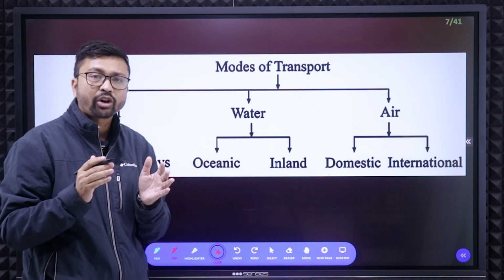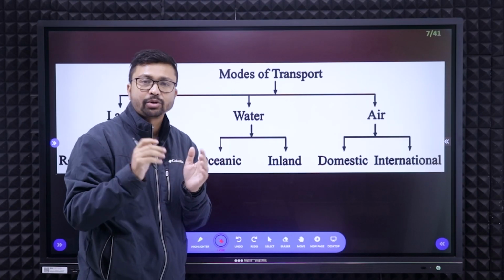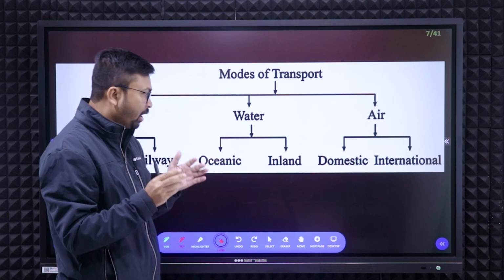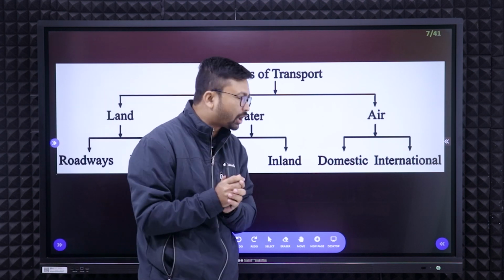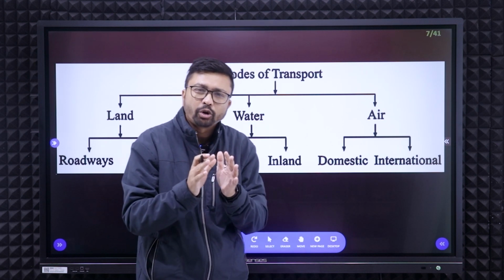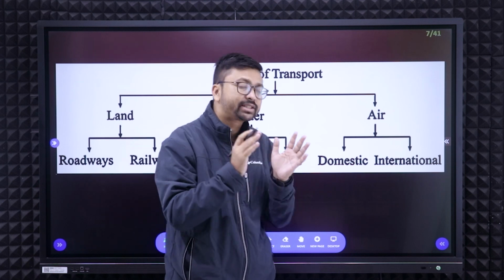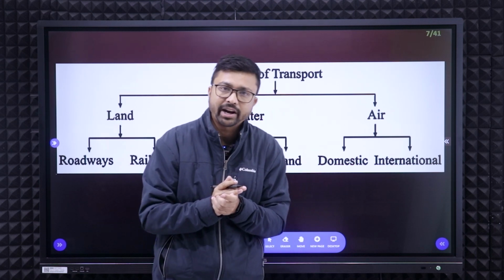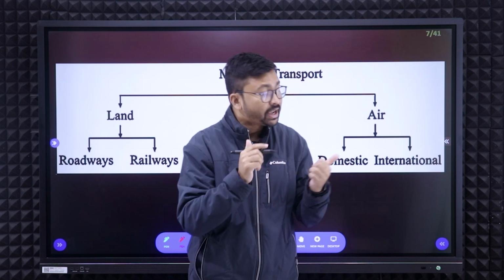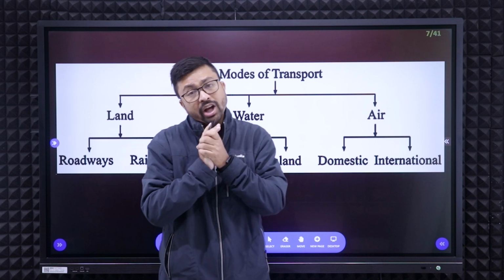Next, inland waterways are basically within the country, especially rivers and canals used for this type of transportation, right? Next one, air transport, can further be divided into two types, domestic and international, but according to your syllabus, you don't need to know the details about domestic and international, right? We will take it as one unit, that is air transport. Here we will talk about airways, and you also have to know about helicopter services, right?